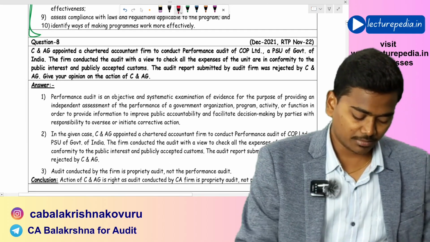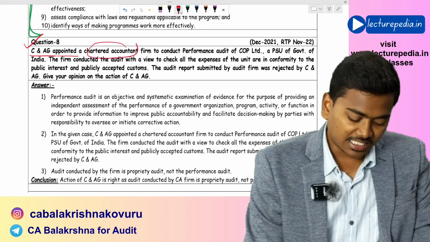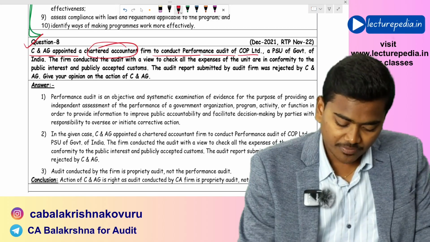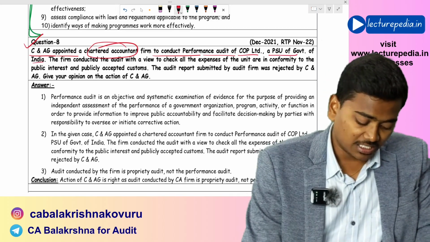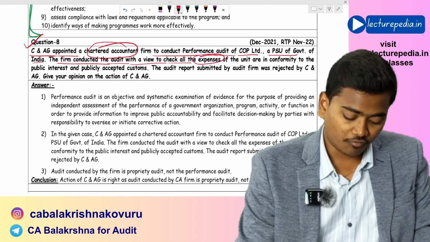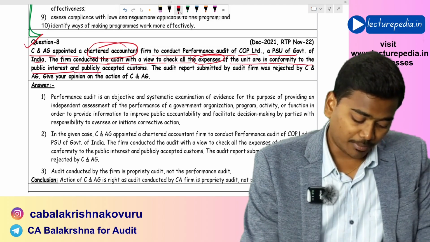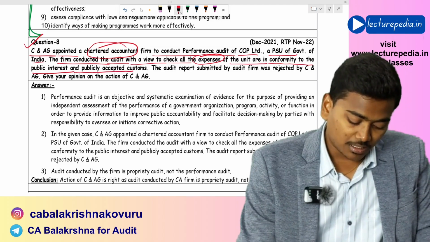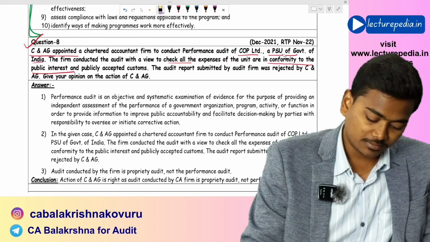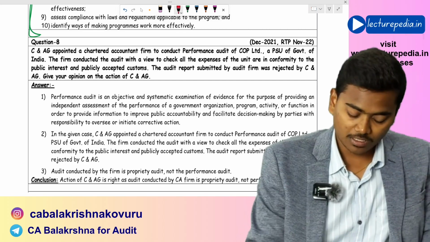Next, question number 8. C&AG appointed a chartered accountant firm to conduct performance audit of COP Limited, a PSU of Government of India. The firm conducted the audit with a view to check whether all the expenses of the unit are in conformity with public interest and publicly accepted customs. Just a second. I'll once again read the question. Basically, I missed part of the question in the middle. Now again.